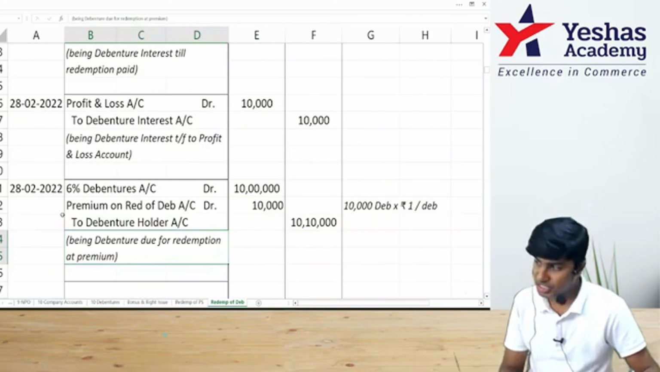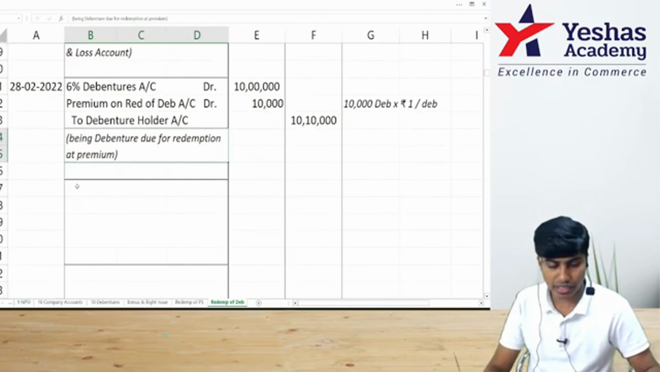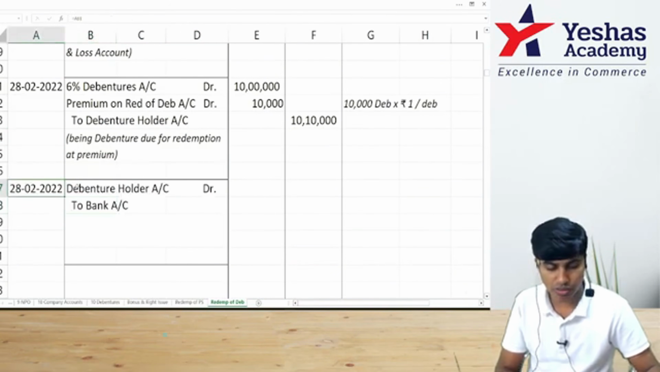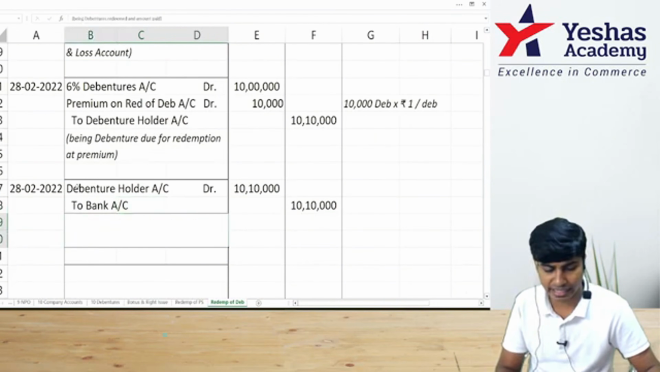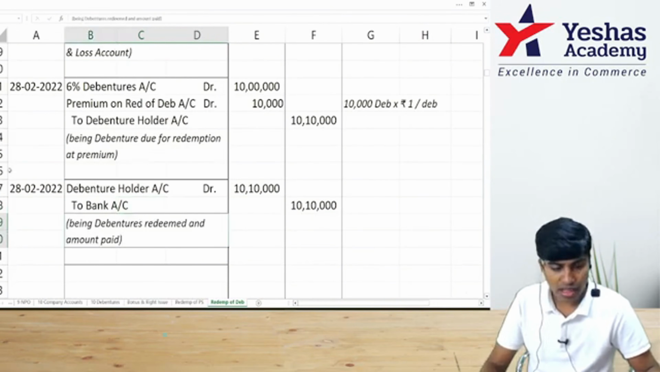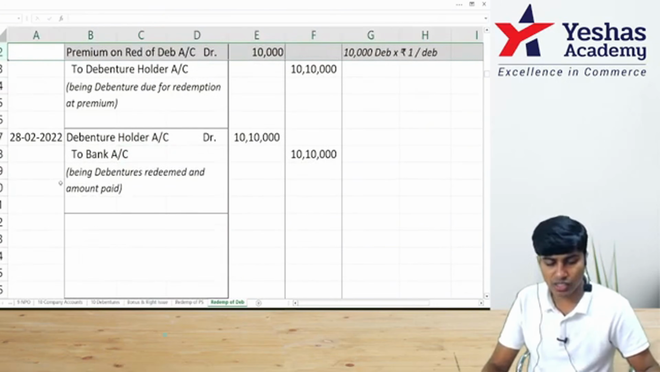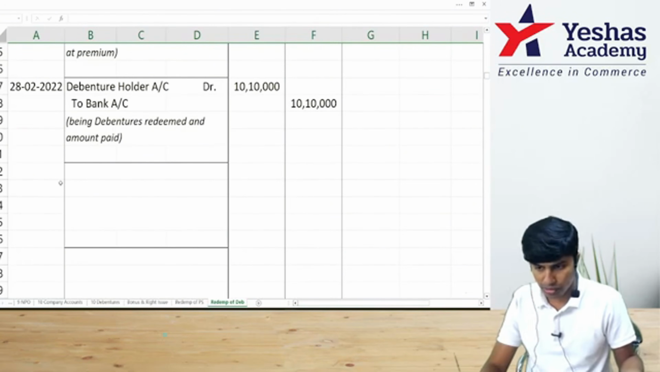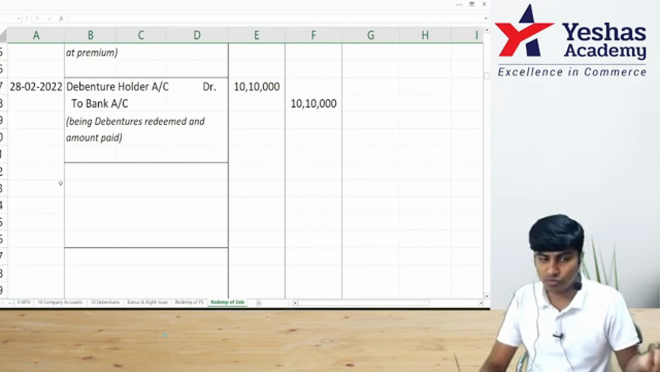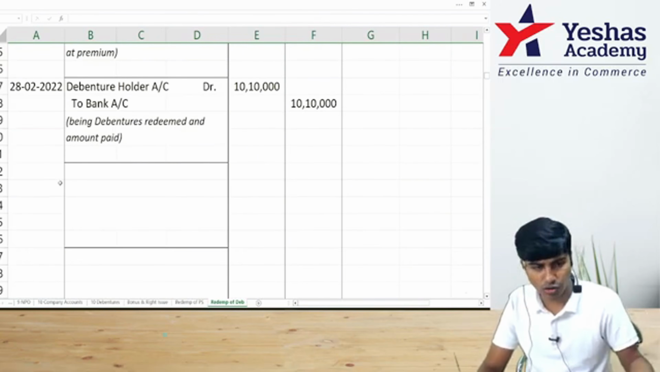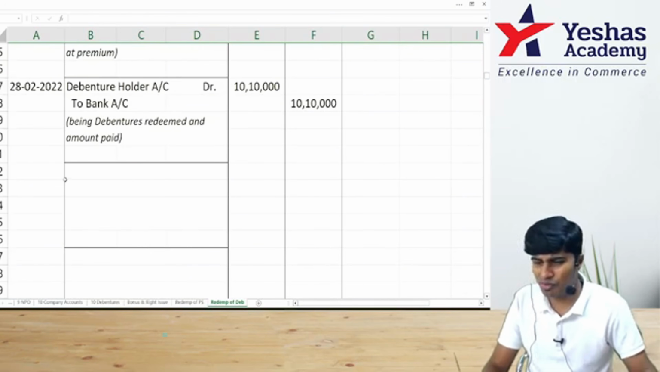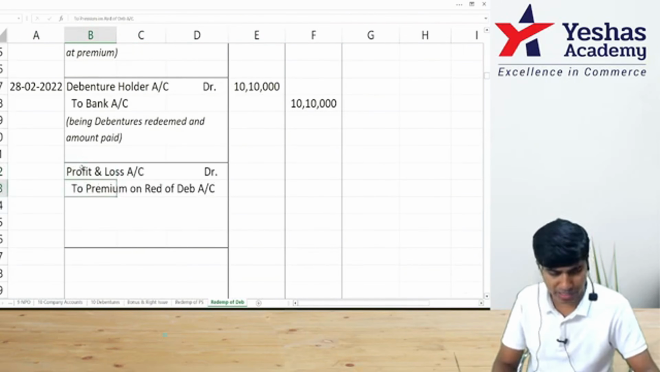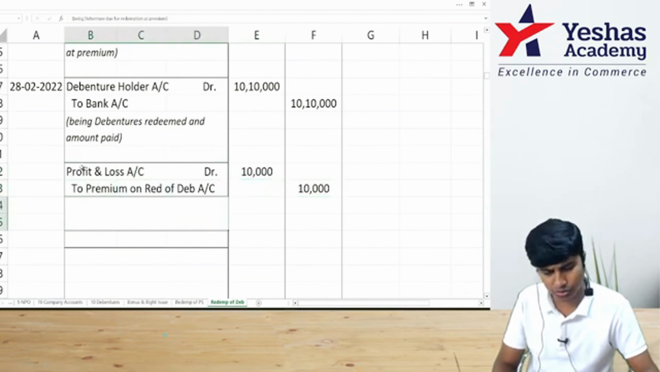Everyone's clear. Shall I make the payment? When I make the payment, entry is debenture holder account debit to bank account, 10 lakh 10,000. Done. This premium, if in case it was not provided for all these years, we have to transfer to P&L. If this was provided for, I'll not transfer. They have not given any information. To be on the safer side, I will pass one entry, P&L to premium, 10,000, 10,000.